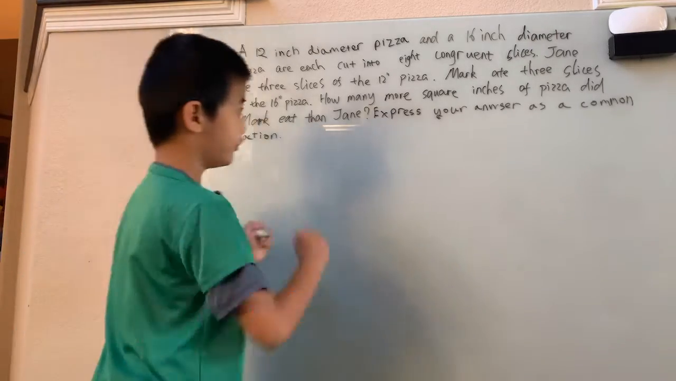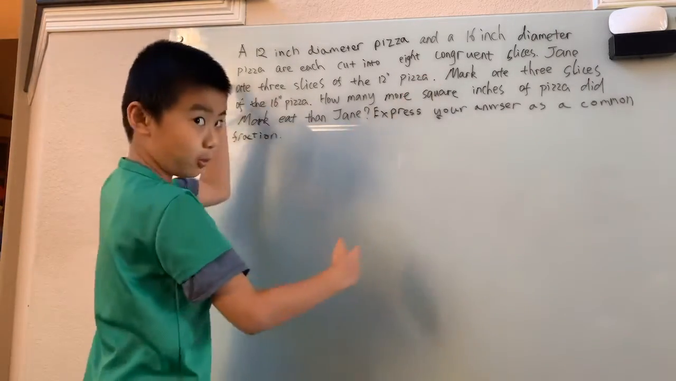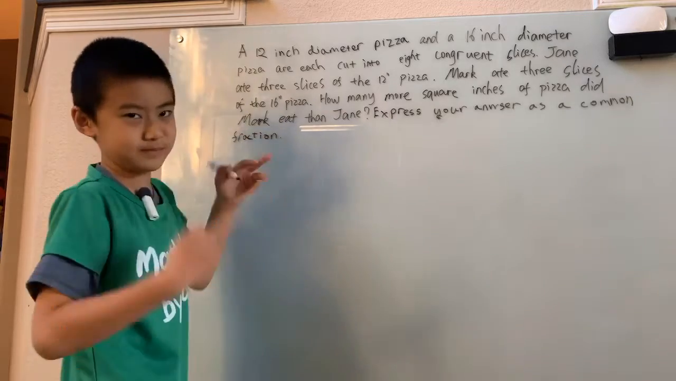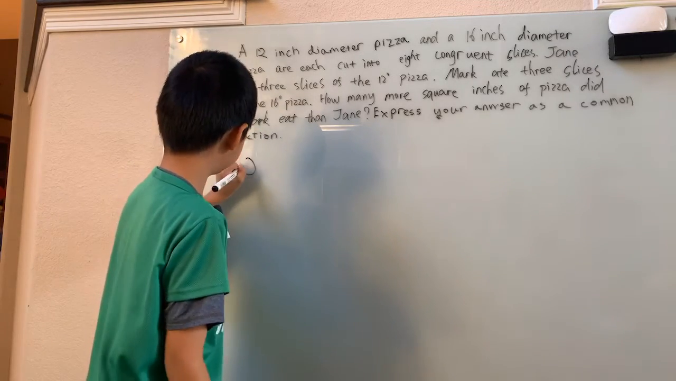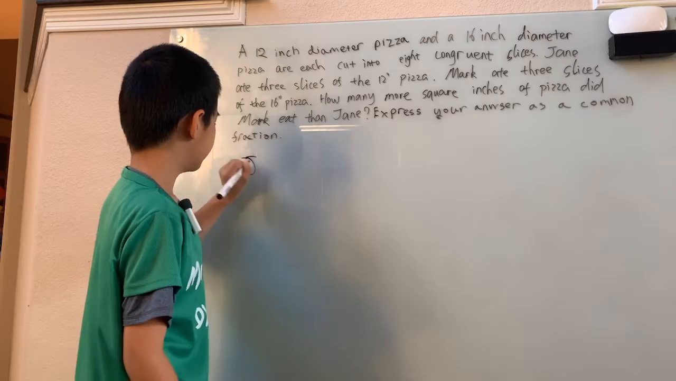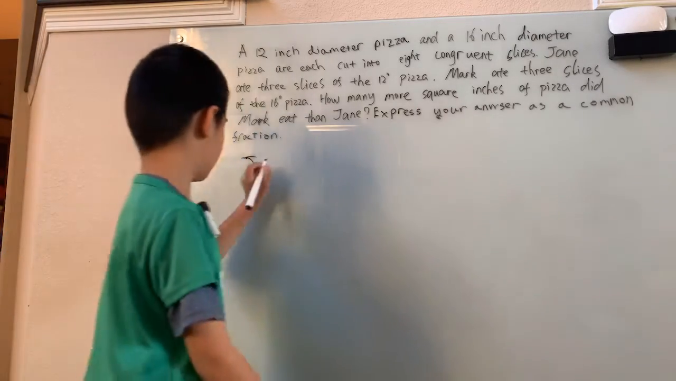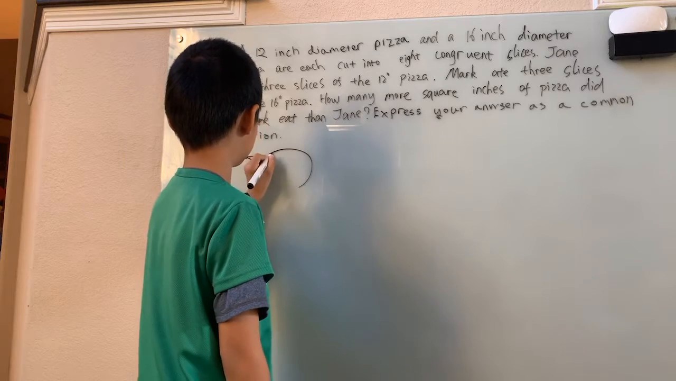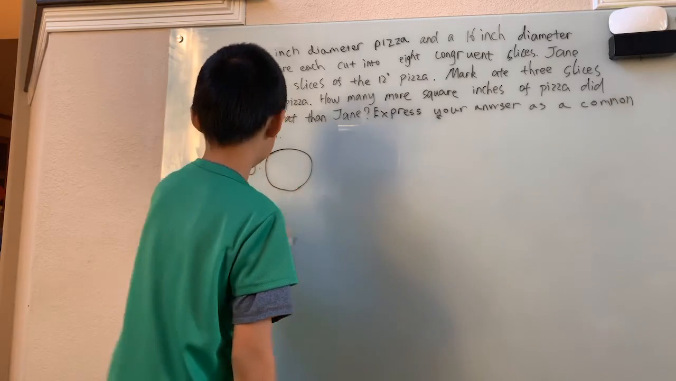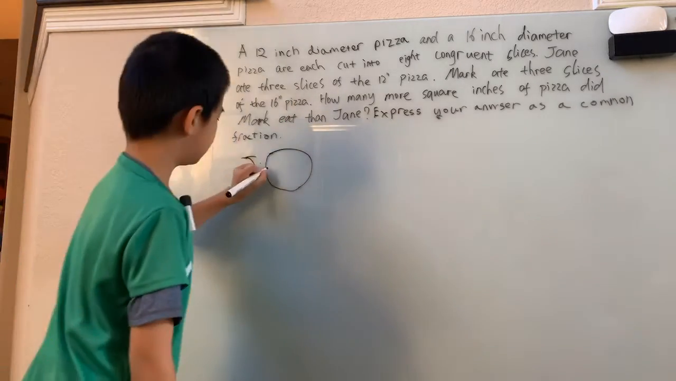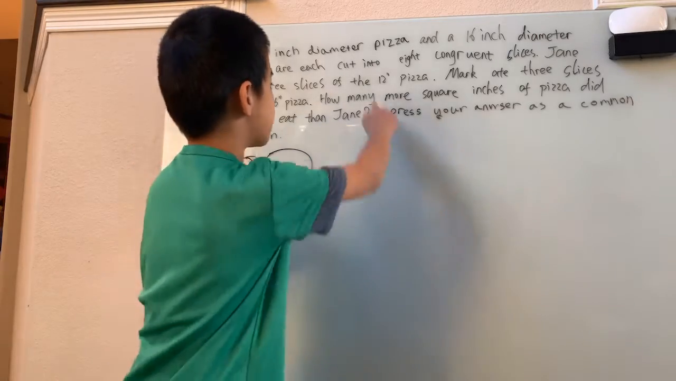Now, first we see that the problem took forever for me to read it. We've got to draw a diagram. So first we start with Jane. She has the little itty bitty 12-inch pizza, the 12 in diameter pizza, you could say. And that pizza is cut into 8 congruent slices.